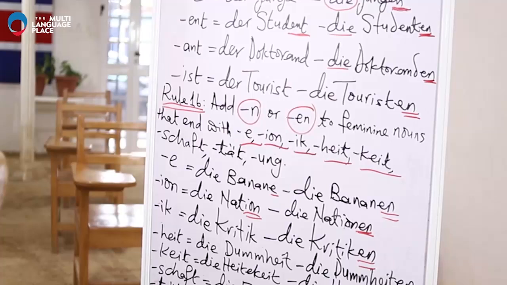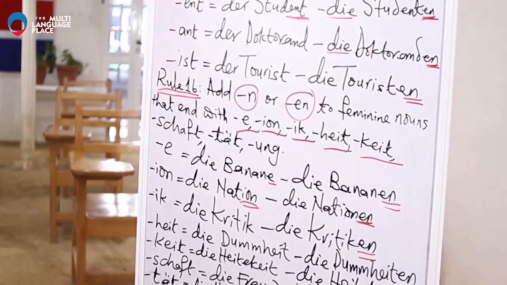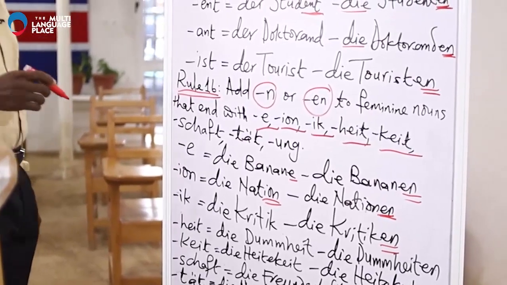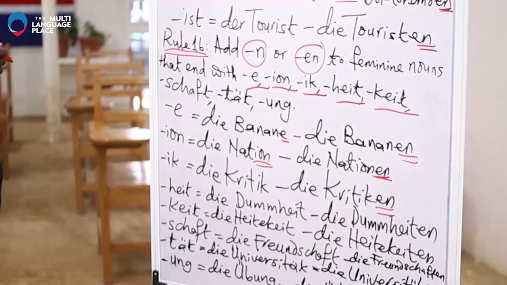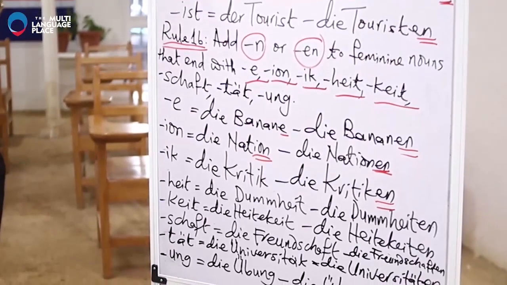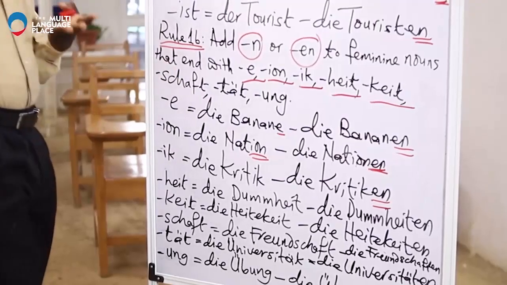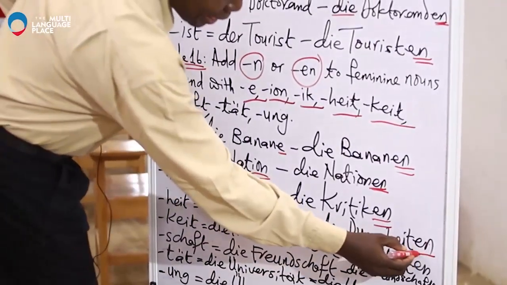The next one is HEIT. Die Dummheit. Die Dummheit. Pronounce it. Die Dummheit. And Dummheit simply means stupidity. Die Dummheit. And then the plural is just add EN. And then, of course, the D, which is the article, die Dummheiten.